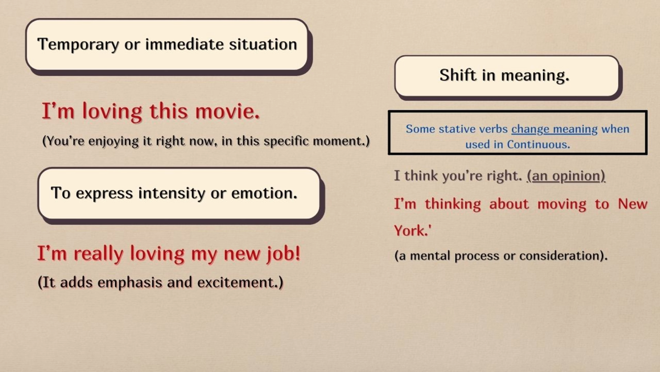Reason number three: shift in meaning. Some verbs can change meaning when they are used in continuous. For example, I think you are right. It's an opinion. But if you say, I'm thinking about moving to New York, it's a mental process or consideration. It means you are thinking about it right now and you haven't decided yet. You are in the process of making the decision.